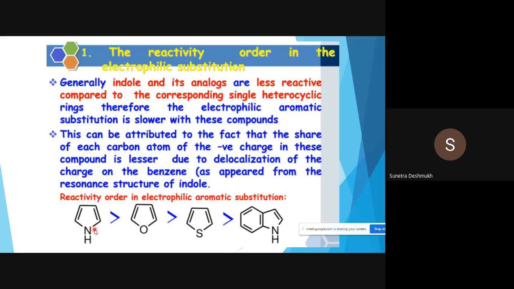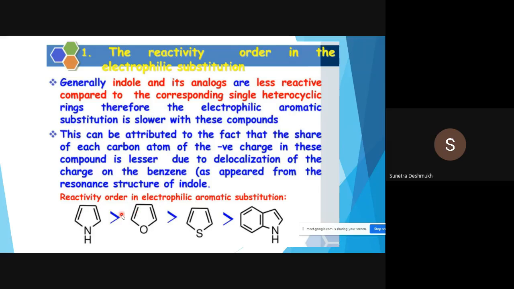We will compare this reactivity order for electrophilic substitution with indole, furan, thiophene, and pyrrole. All these four molecules we will compare for electrophilic aromatic substitution. You can see pyrrole is highly reactive for electrophilic aromatic substitution, then furan, then thiophene, and lastly indole is susceptible for electrophilic aromatic substitution.